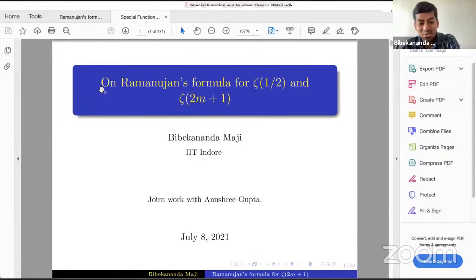So first, I'd like to thank the organizers for the invitation. Today I'll be speaking on Ramanujan's formula for zeta half and zeta 2m plus 1. This is a joint work with Anusri Gupta. Recently, she has completed her MSc from IIT Indore. Okay, so let me begin with the well-known Riemann zeta function.